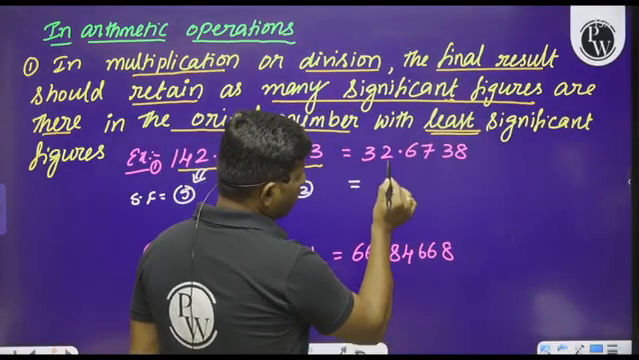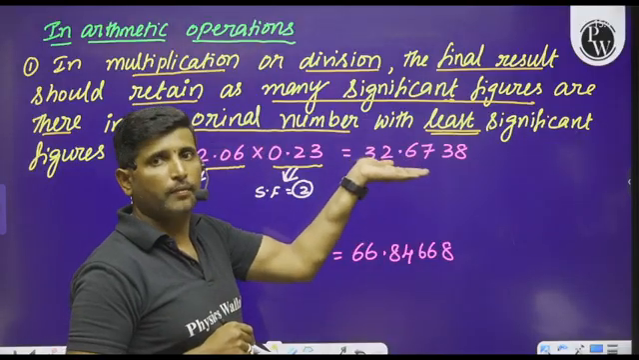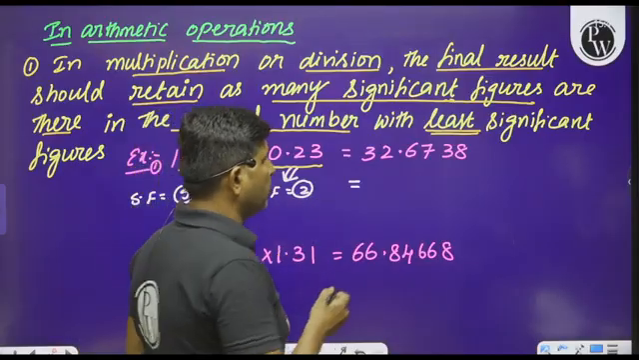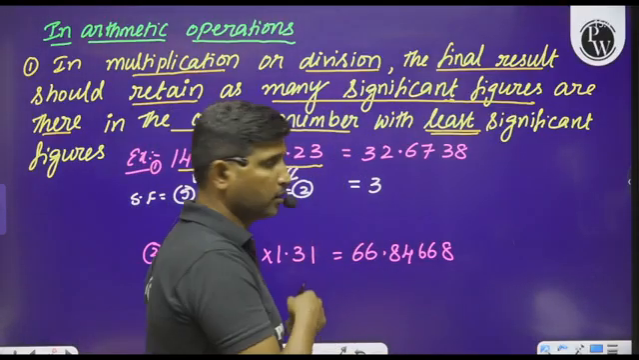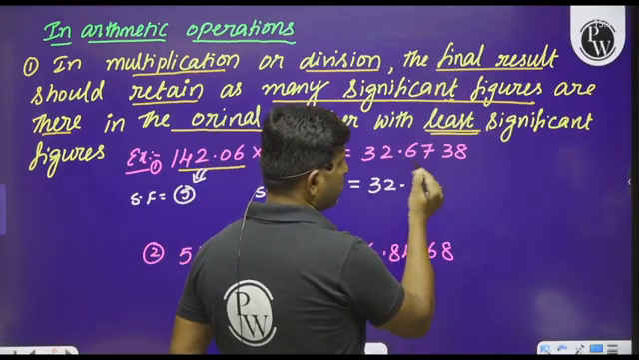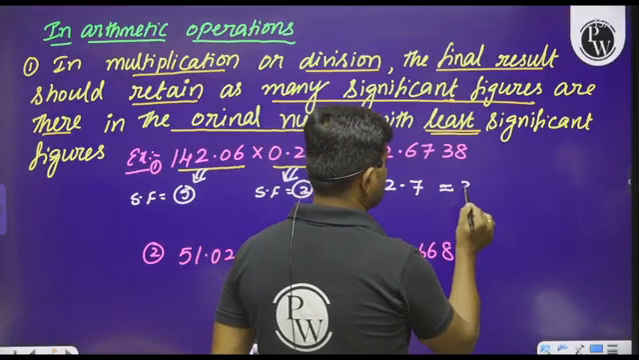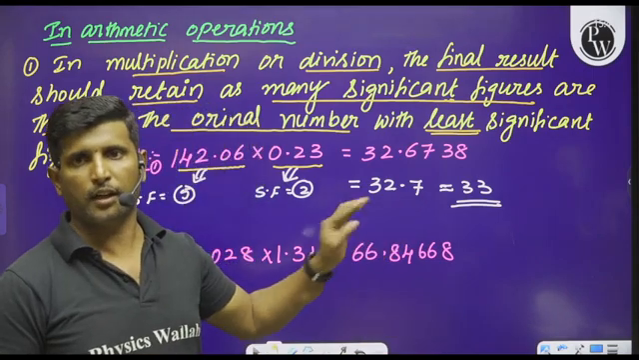First of all, 32.6738. We have to express this final result in only 2 significant figures. How? By rounding off. I will explain what rounding off is in the next upcoming session. So we can say 32.7, otherwise we can approximate this as 33. This is the final result.